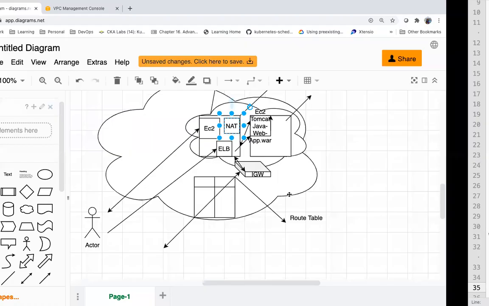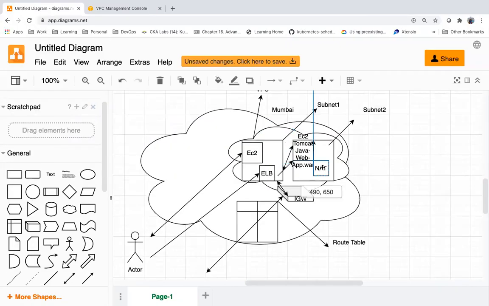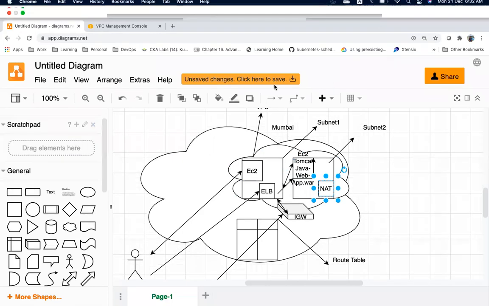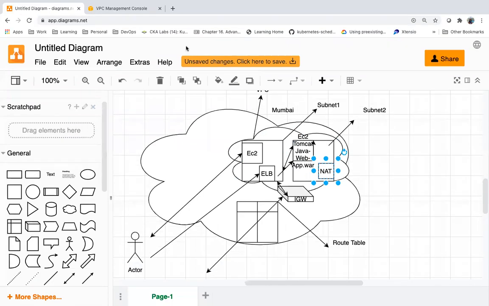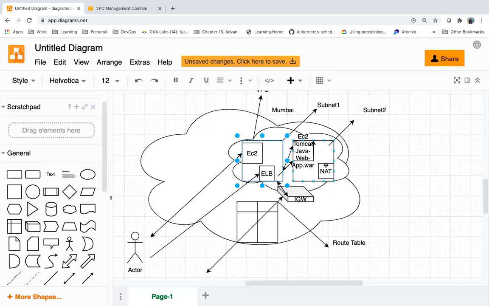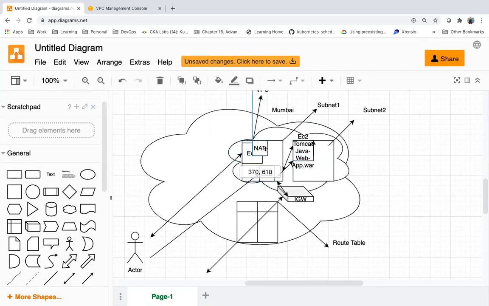Can I create a NAT instance in the private subnet? The NAT instance should be in a public subnet, because this is where we have internet access.